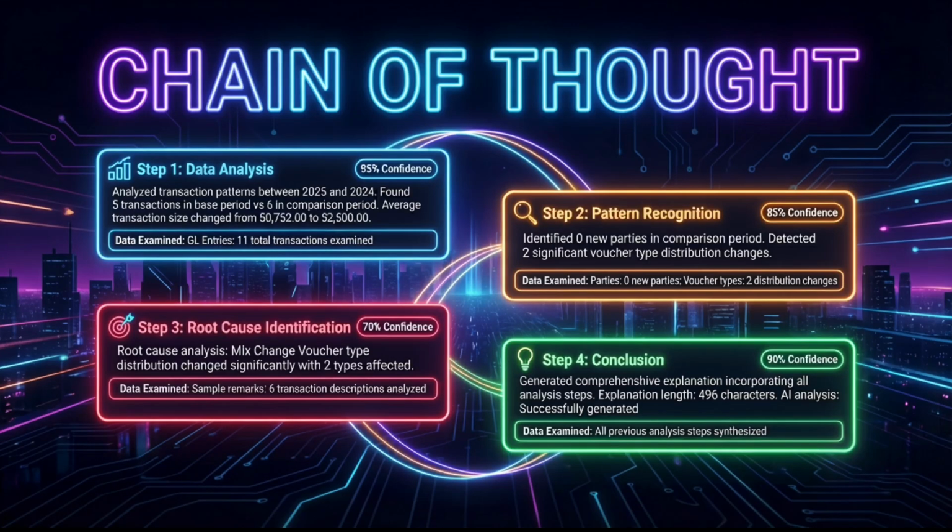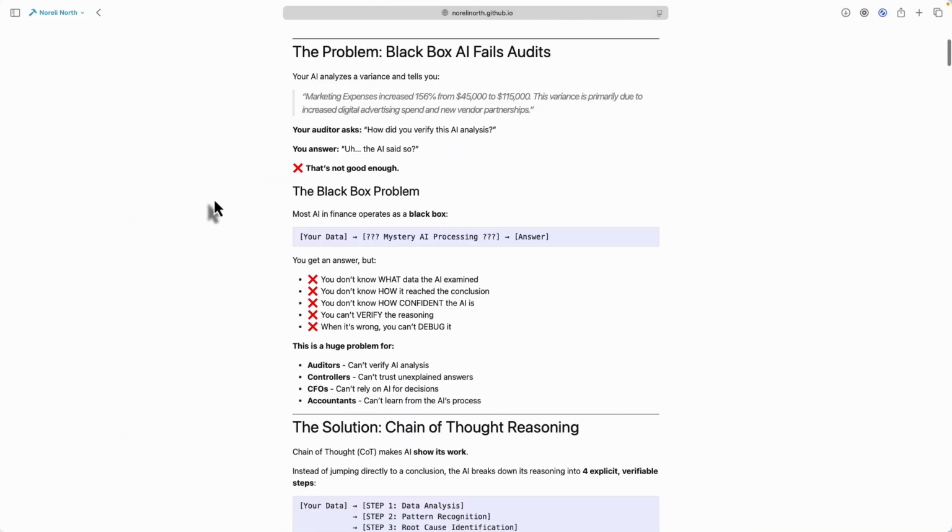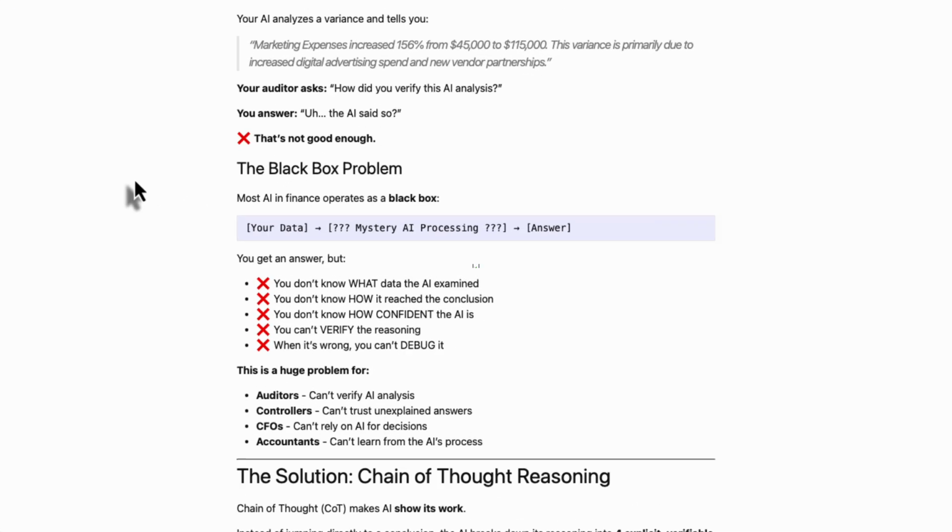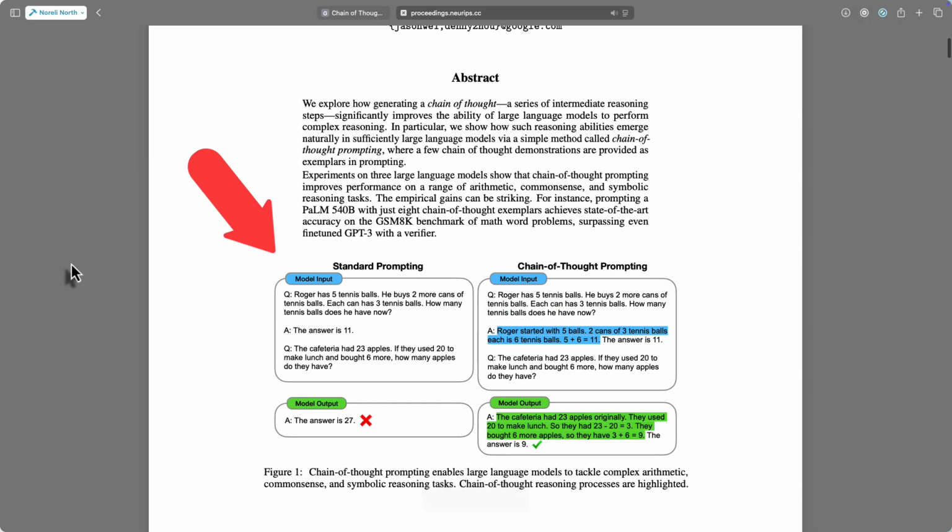Black box AI is broken for finance. It gives you answers but zero reasoning. You have no idea what data it looked at, what logic it used, or how confident it is. That's the black box problem. Google researchers solved this with something called chain of thought.